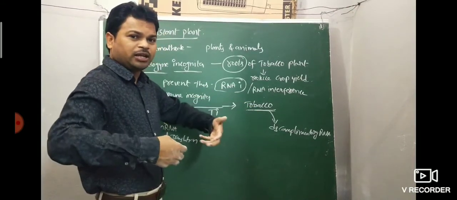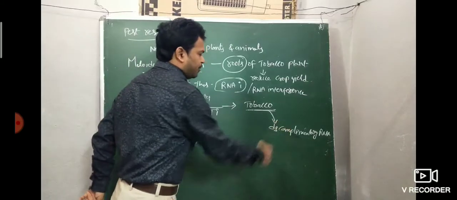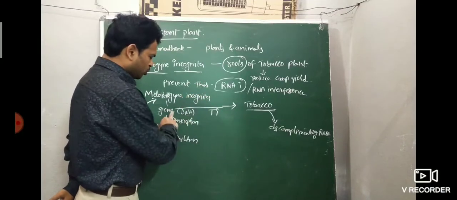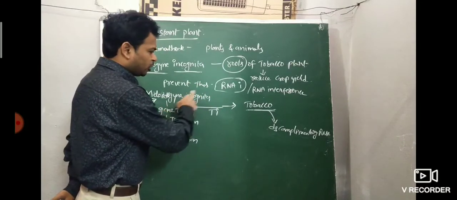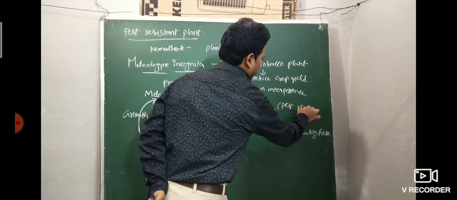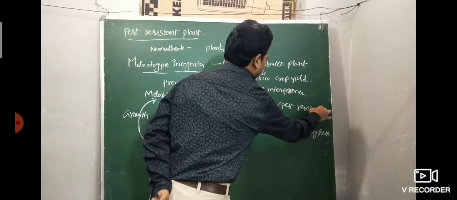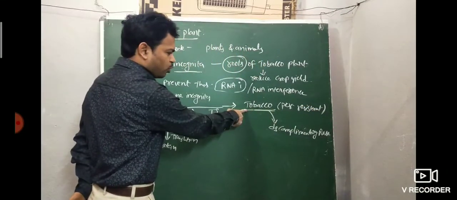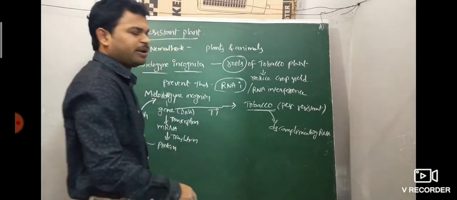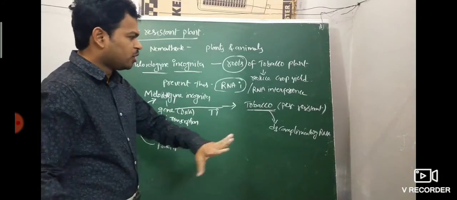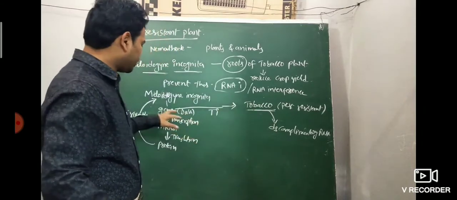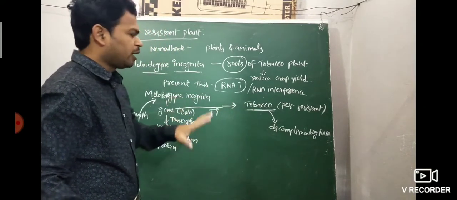So when the Meloidogyne gene is introduced into the tobacco plant, the pest resistant tobacco produces double stranded complementary RNA.